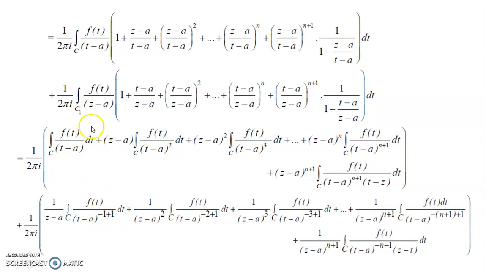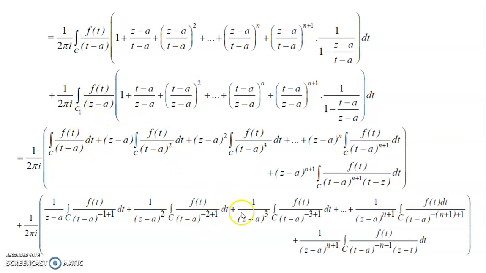Then we have z minus a, and plus minus 1 plus 1 is 0. That's why the first expression is multiplied with this here, and the second expression is taken as z minus a into z minus a, z minus a whole square. And then we have t minus a, which you can take to the denominator, that is minus 2 and plus 1.